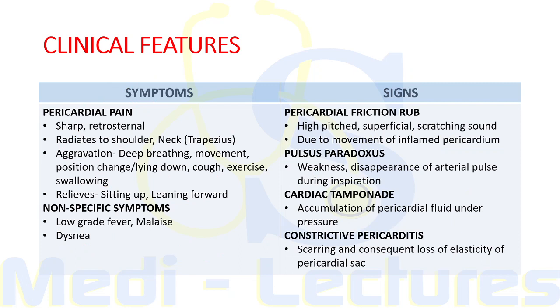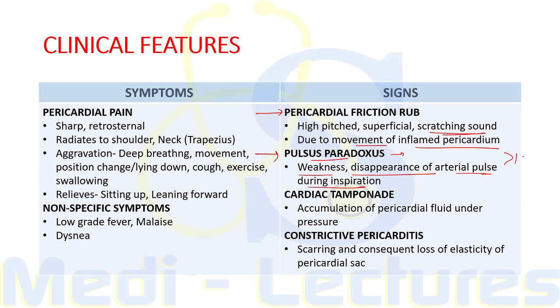Now coming on to the signs, on auscultation, we can hear pericardial friction rub. This is a high-pitched superficial scratching sound which occurs due to movement of the inflamed pericardium. Now the second one is pulsus paradoxus. It is typically weakness or disappearance of arterial pulse during inspiration. The clear explanation is that it refers to an exaggerated fall in patient's blood pressure during inspiration by greater than 10 millimeter of mercury.